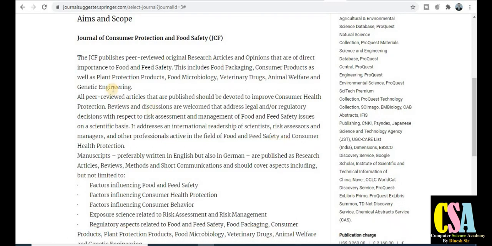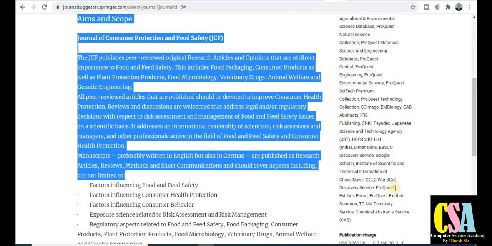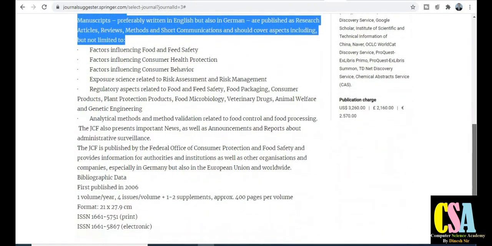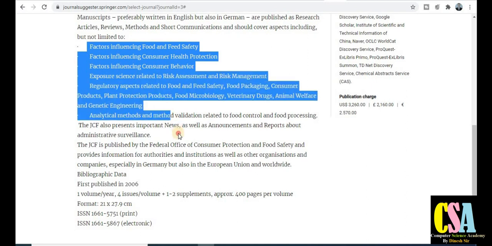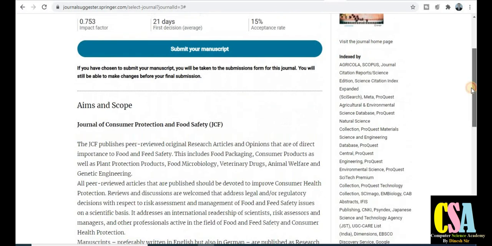And what types of topics are covered by this journal, you can see in this section. You will get all the topics and titles that can be published in this particular journal. So explore this journal very carefully, each and everything you will get here. On indexing, you can see the journal is in the Scopus category and many more indexing, and also the UGC CARE listed journal and many more indexing.